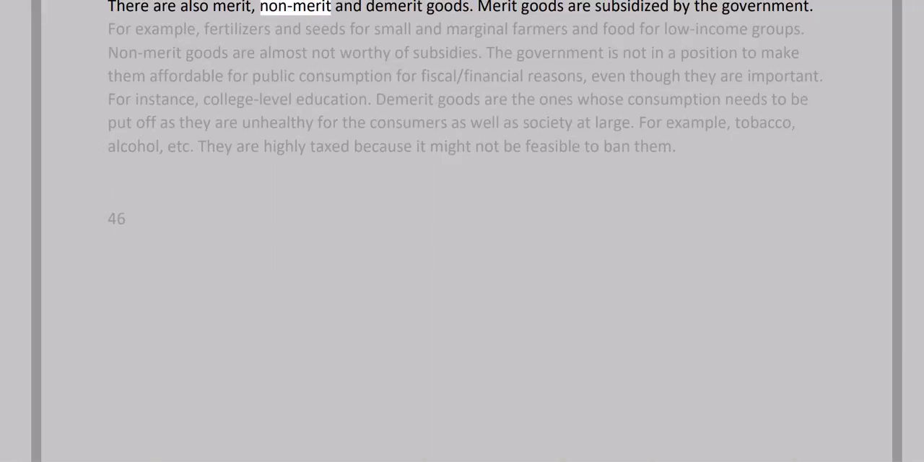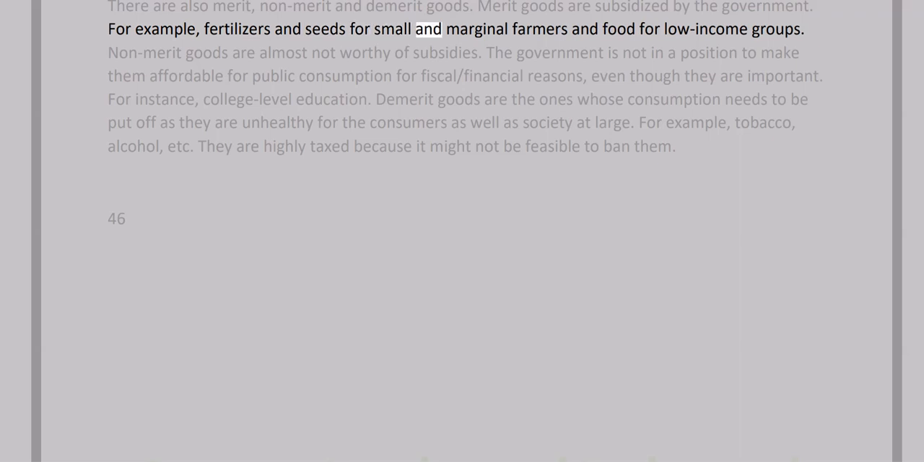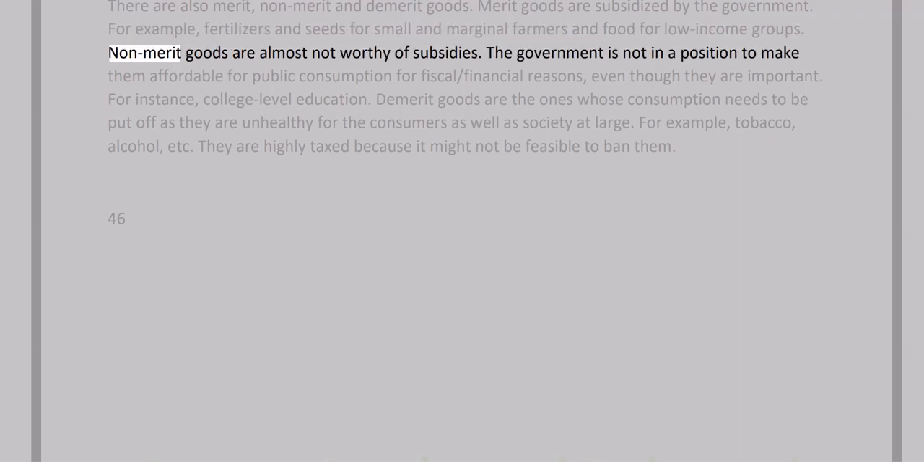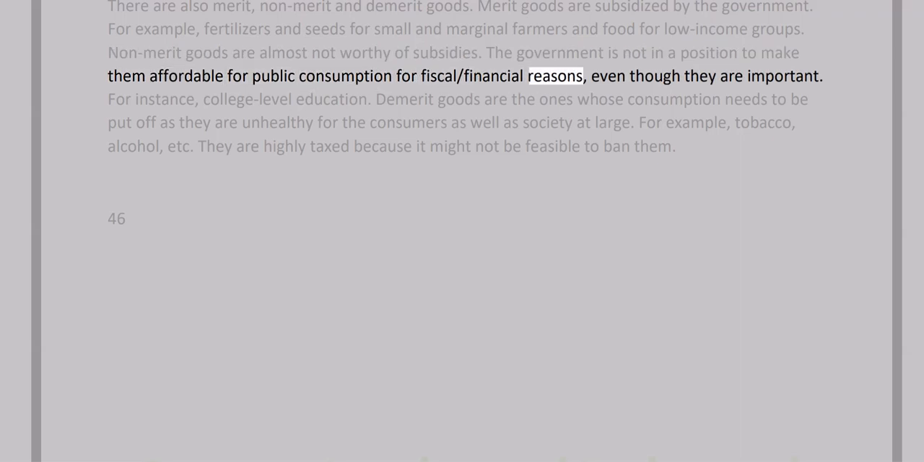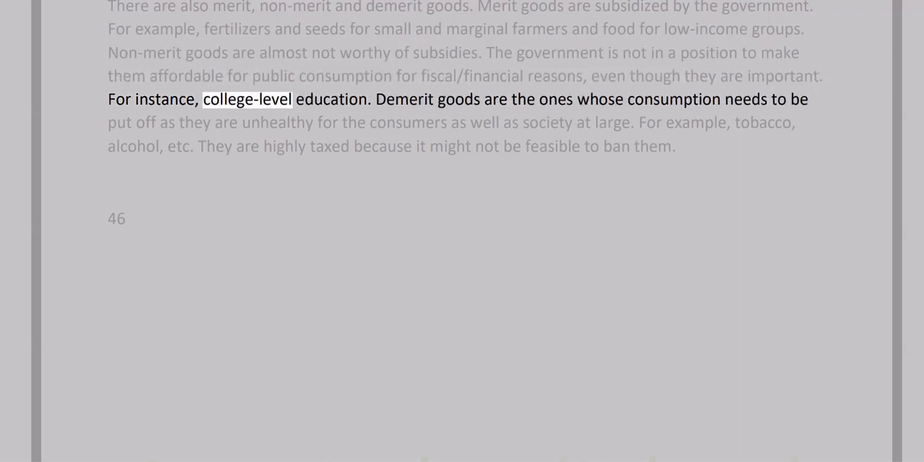There are also merit, non-merit and demerit goods. Merit goods are subsidized by the government, for example, fertilizers and seeds for small and marginal farmers and food for low-income groups. Non-merit goods are almost not worthy of subsidies. The government is not in a position to make them affordable for public consumption for fiscal or financial reasons, even though they are important. For instance, college-level education.